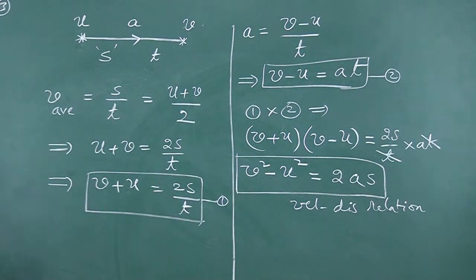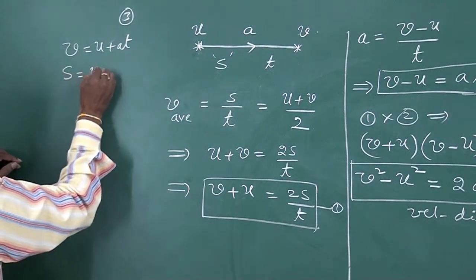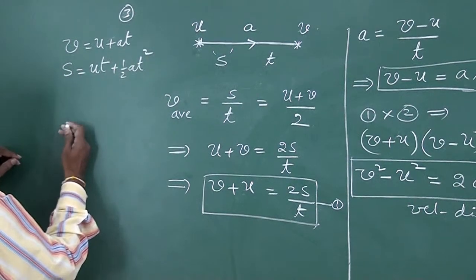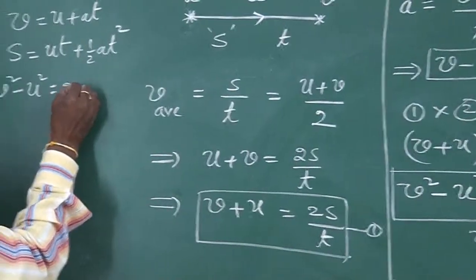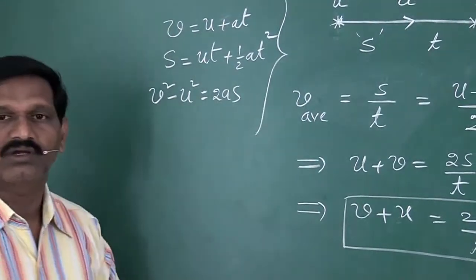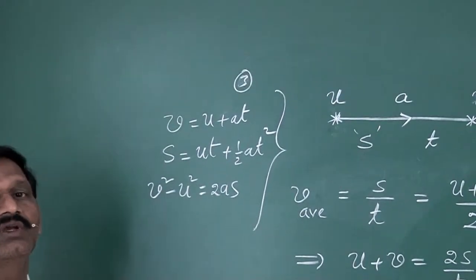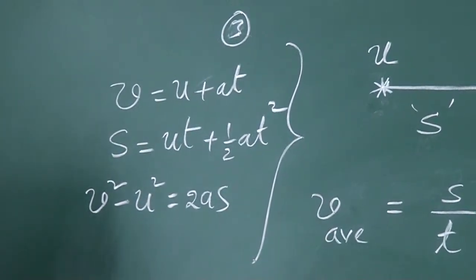So, first kinematic equation is v is equal to u plus at. Second relation is s is equal to ut plus half at square. Third relation is v square minus u square equal to 2as. So, these are the three kinematic relations to describe the motion of the body in a straight line, that is one dimensional motion.